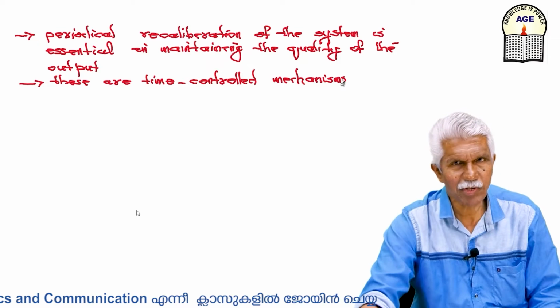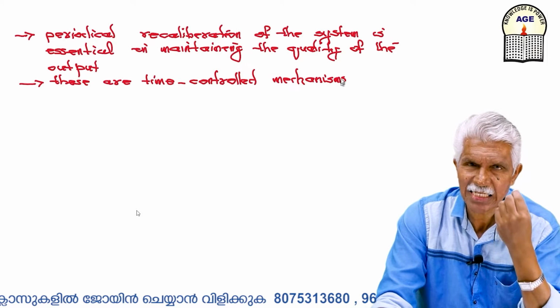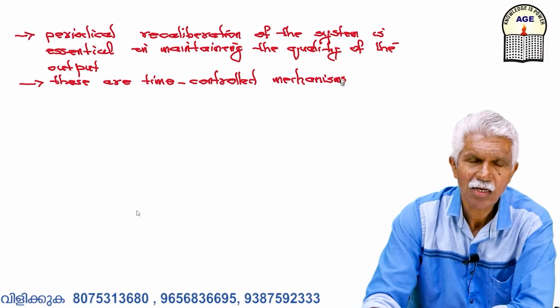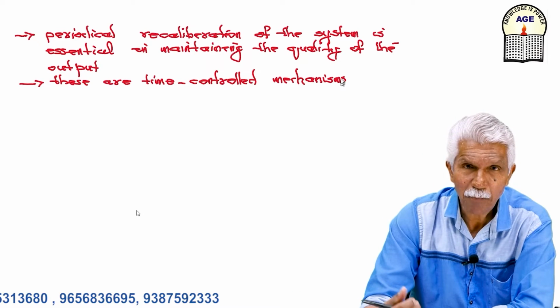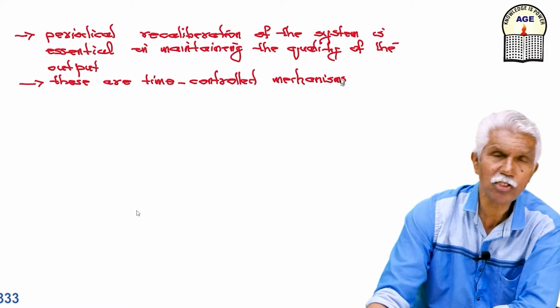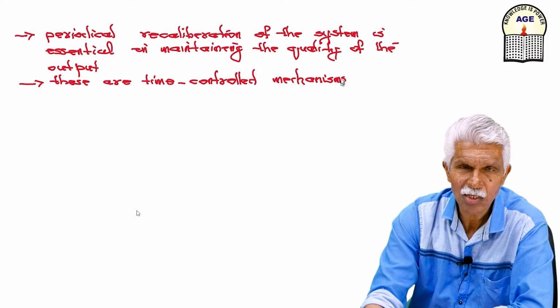So if there is a calibration problem, if there are disturbances either externally or internally, if there are parameter variations of the plant, then definitely the quality of your open loop system will be poor. So in that case, I will go for a closed loop system.